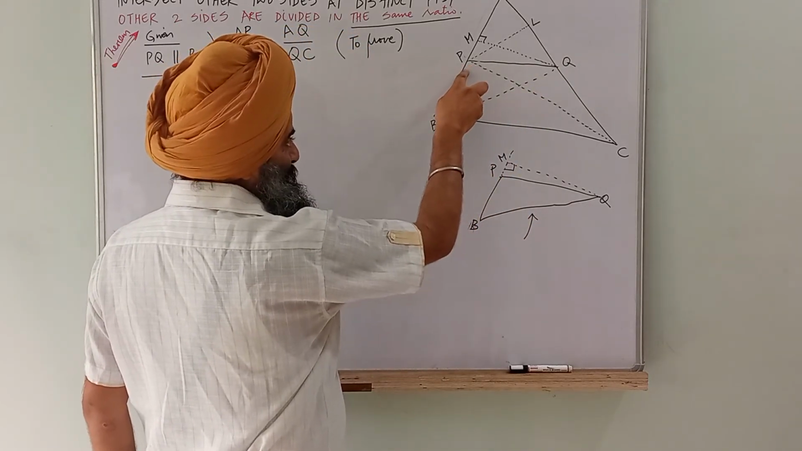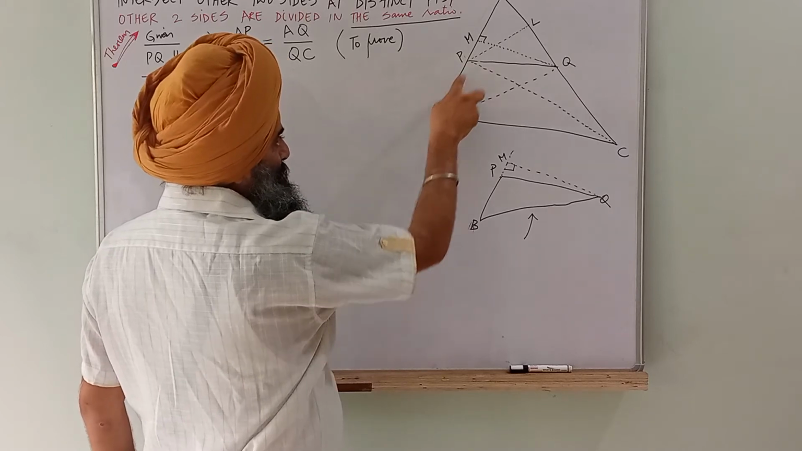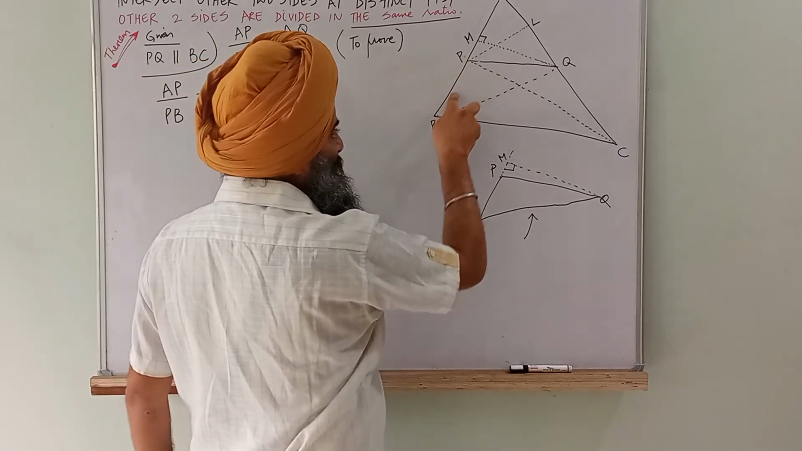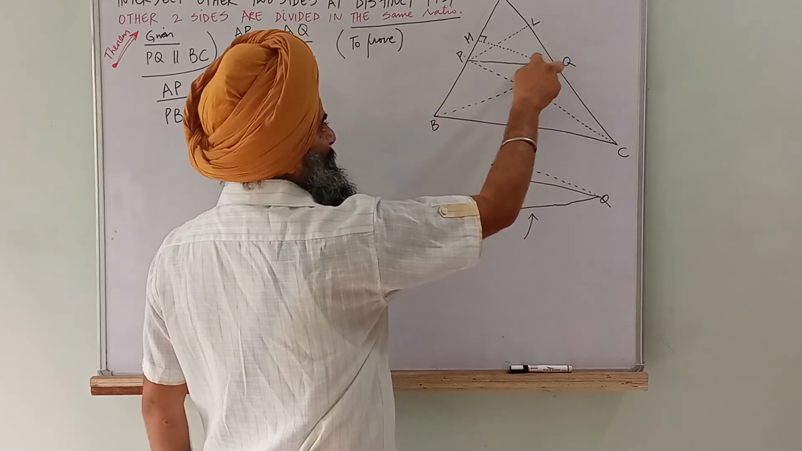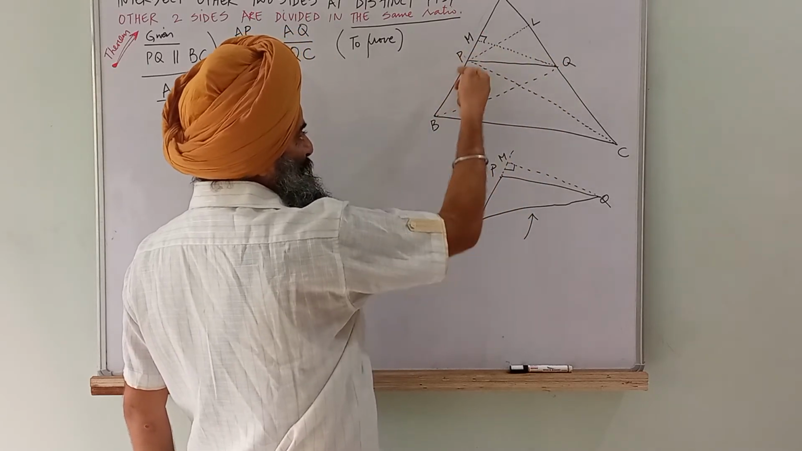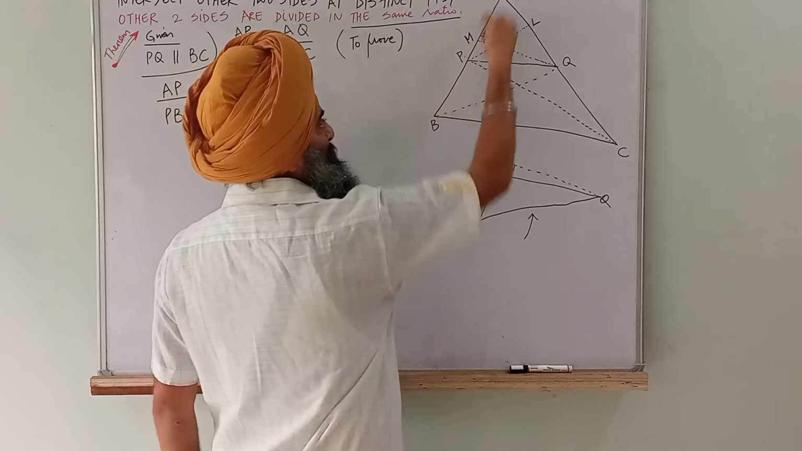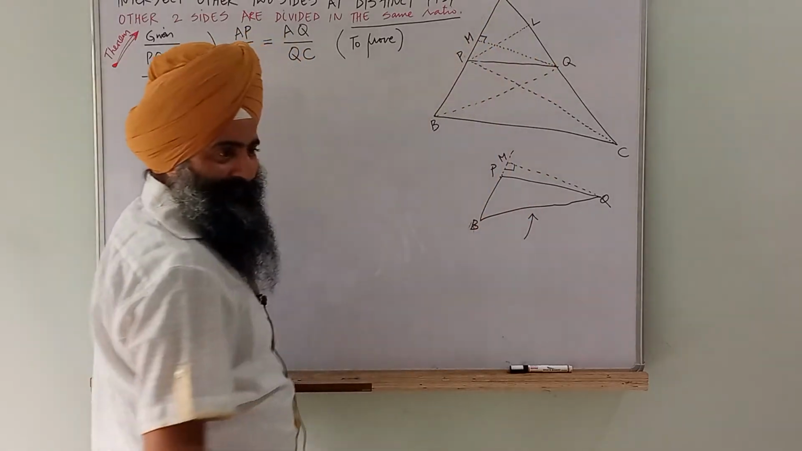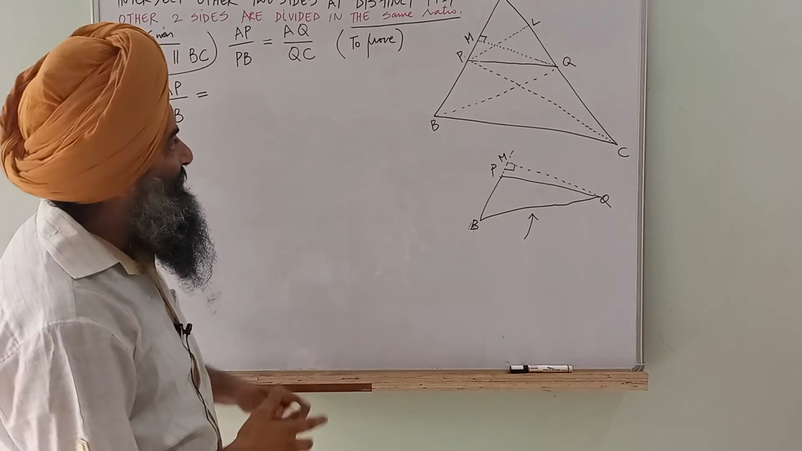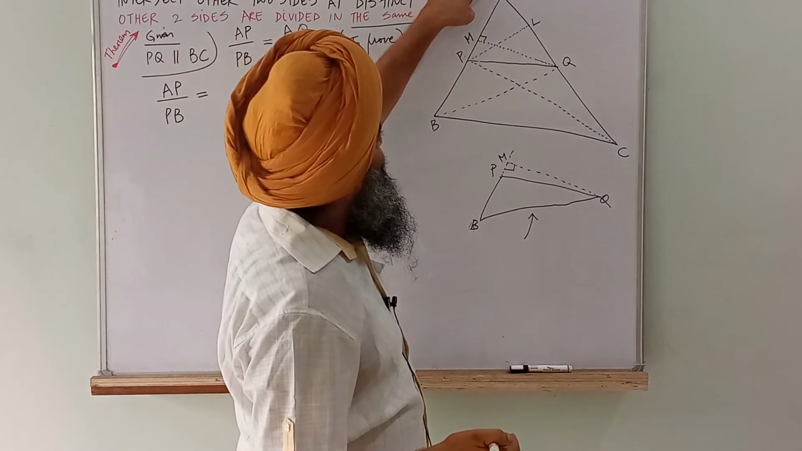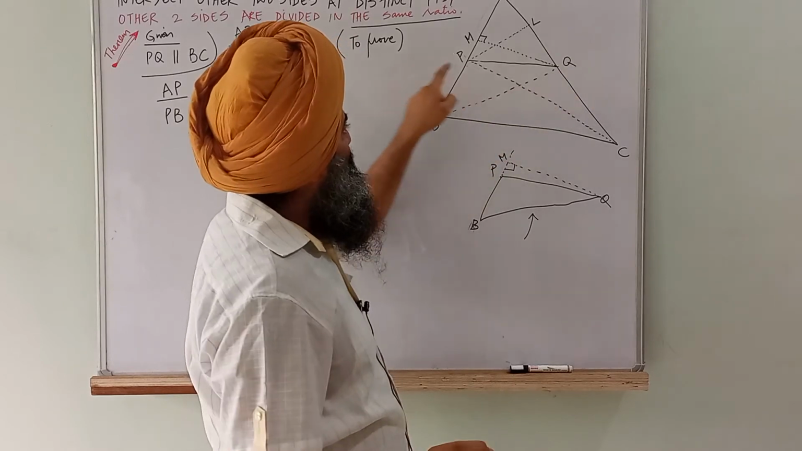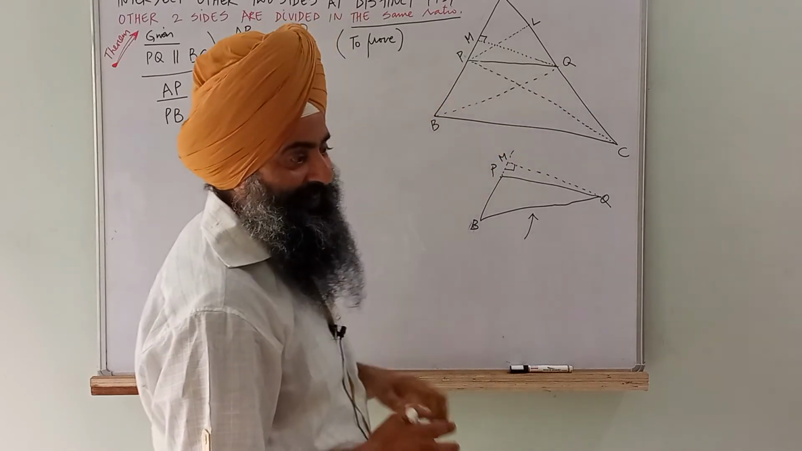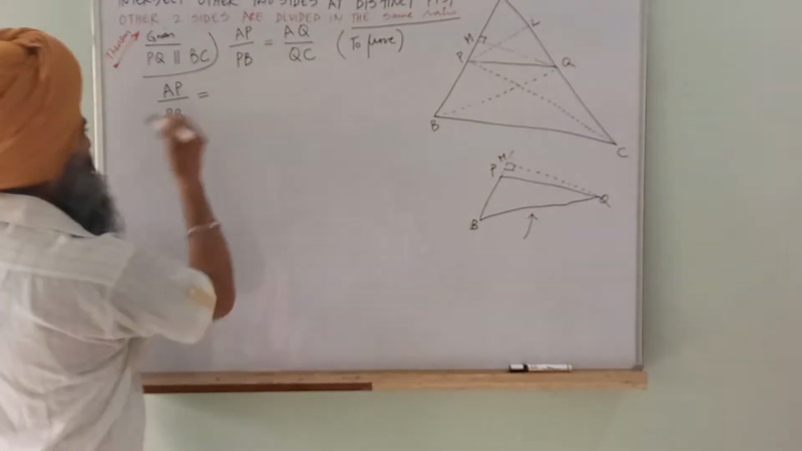On this base PB, what is the height of triangle BPQ? Draw a perpendicular on the line extension of BP, that is QM. You got it? So those two triangles are, first triangle is APQ and second triangle is QPB.